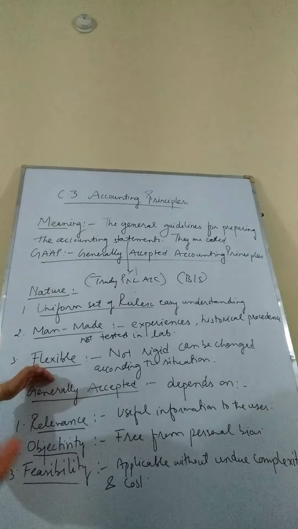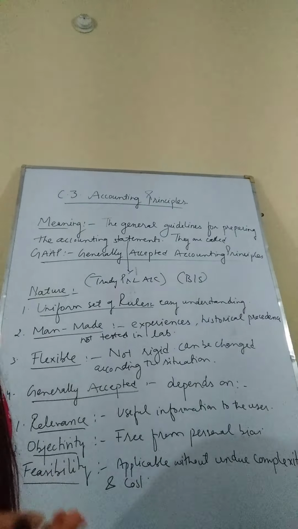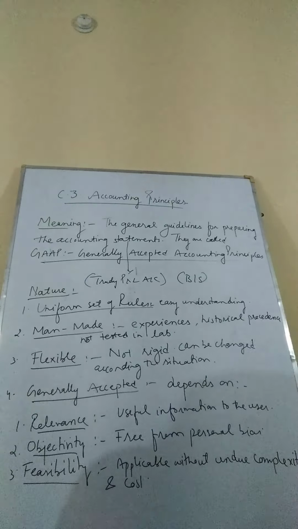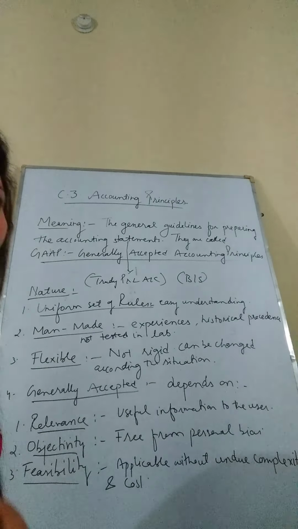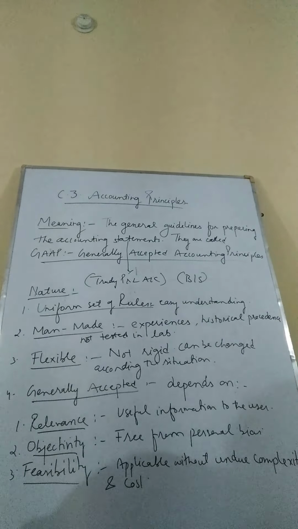They are flexible. They are not rigid, they can be changed according to the situations and government policies, and according to new techniques and inventions we can bring about amendments in the accounting principles.